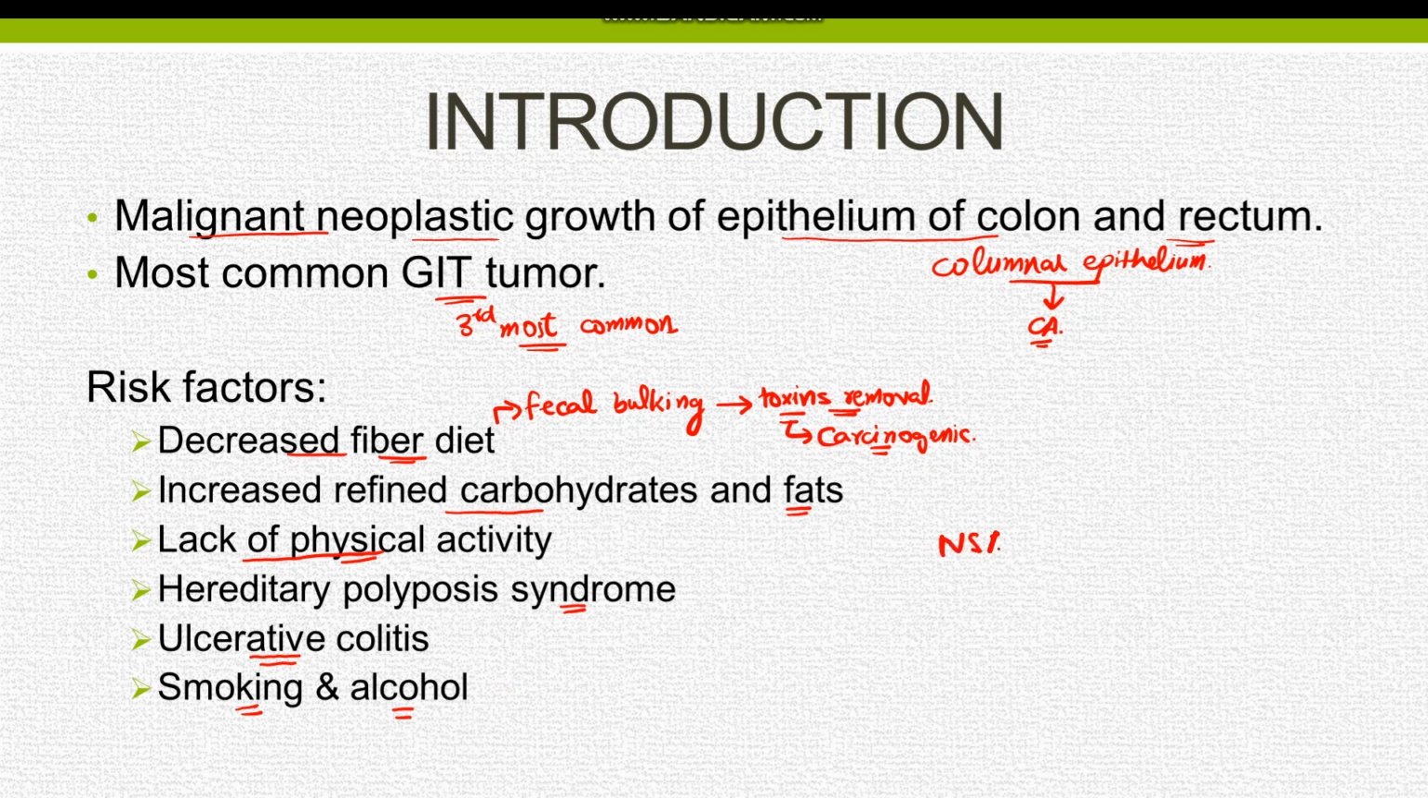NSAIDs, on the other hand, appear to have a protective function against the formation of the tumor. The NSAIDs actually inhibit COX-2 enzymes, which results in decreased production of the prostaglandins necessary for epithelial regeneration and growth. So decreased production of the prostaglandins results in decreased proliferation of intestinal epithelium.